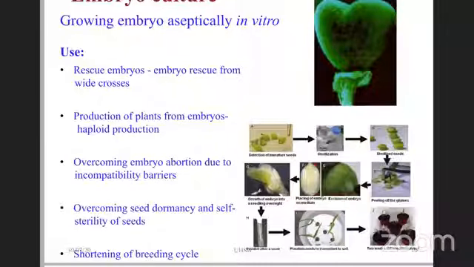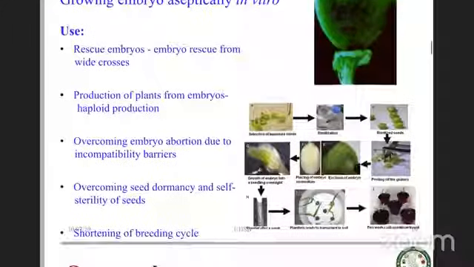Then production of plants from the embryo, that is basically haploid production, one would do with embryo culture. Then overcoming embryo abortion due to incompatibility issues: self-incompatibility and cross incompatibility. You need compatibility for some specific crosses, but you also know that incompatibility can be at any level.